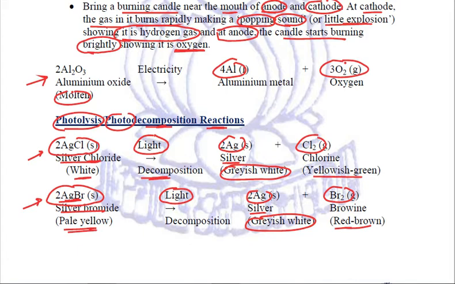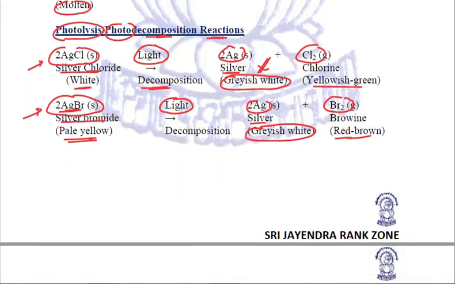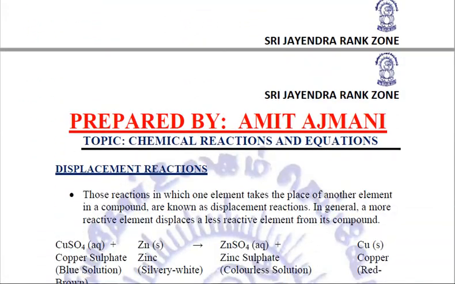Second question is, when silver chloride or silver bromide are exposed to sunlight, they are converted into grayish white. Why? Third is, because on keeping in sunlight, they will decompose. That is why both these compounds are always kept in tinted bottles, colored bottles, so that they should be out of the reach of direct sunlight.